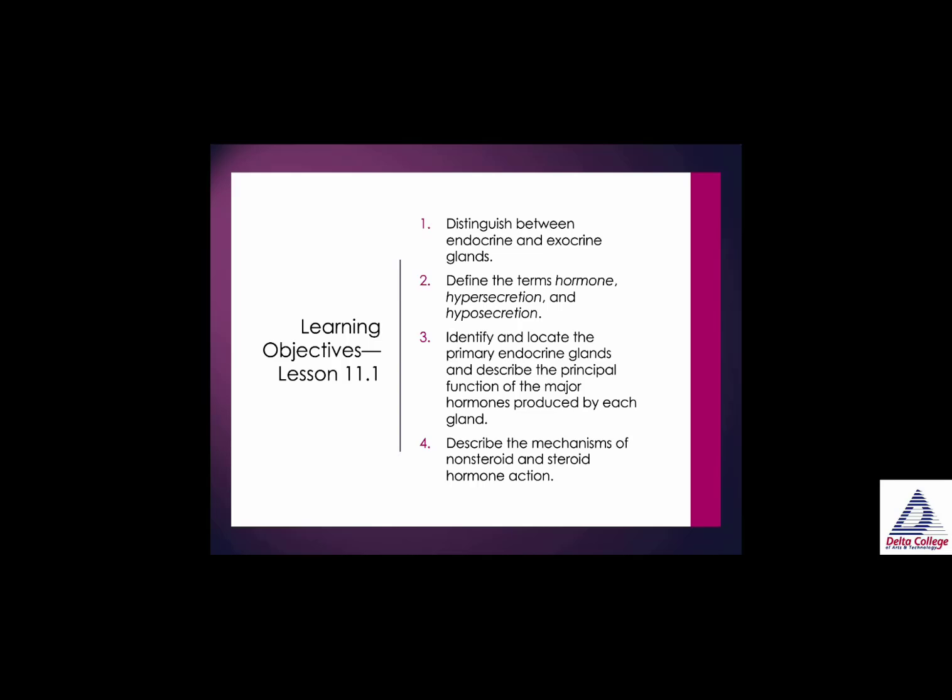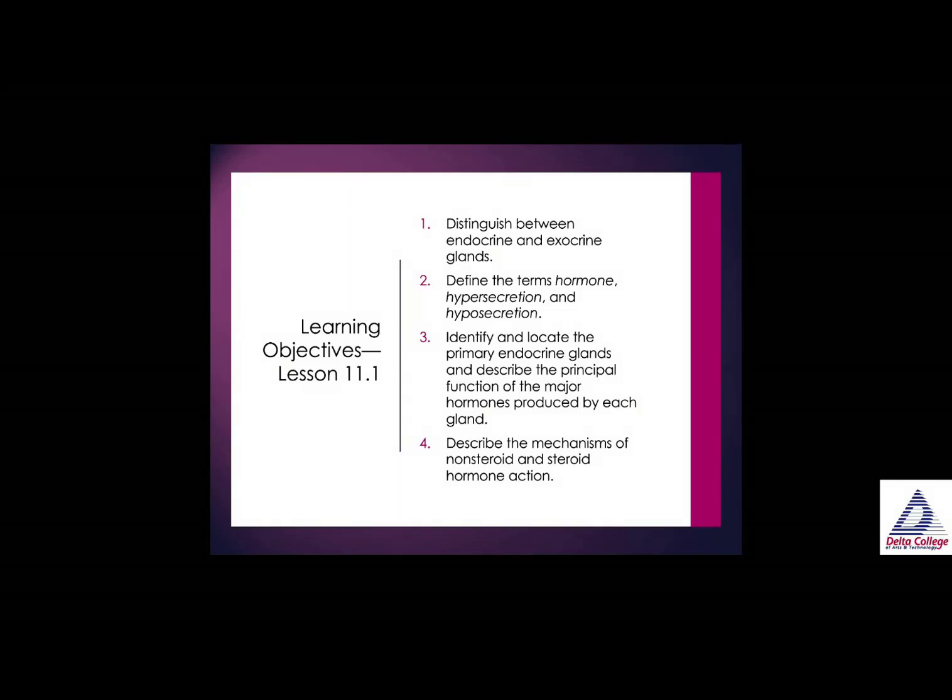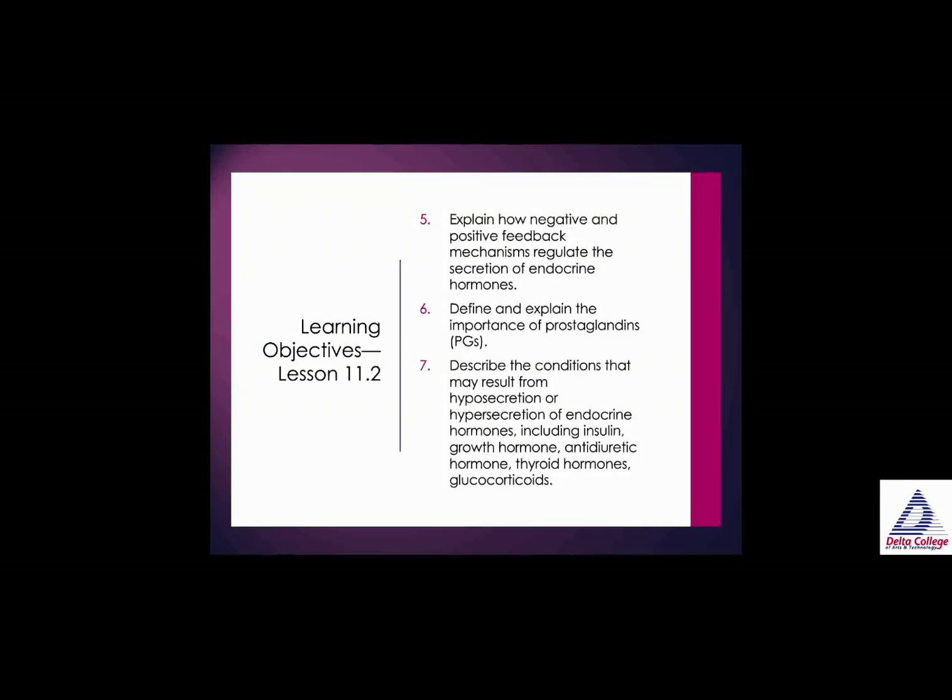Learning objectives for this chapter are to distinguish between endocrine glands and exocrine glands. Define the terms hormone, hypersecretion, and hyposecretion. Identify and locate the primary endocrine glands and describe the principal function of the major hormones produced by each gland. Describe the mechanisms of non-steroid and steroid hormone action.